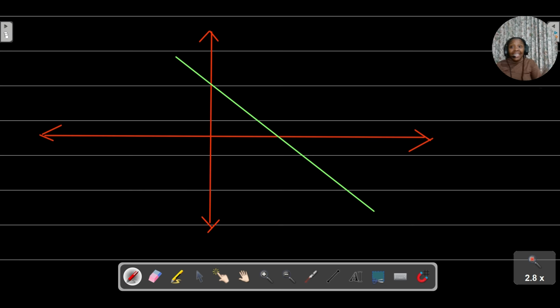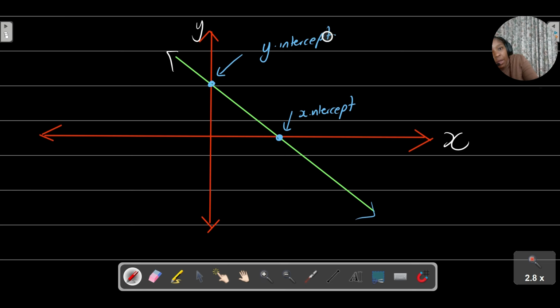It cuts the x-axis there, and we call this the x-intercept. It also cuts the y-axis here, and we call this part the y-intercept.